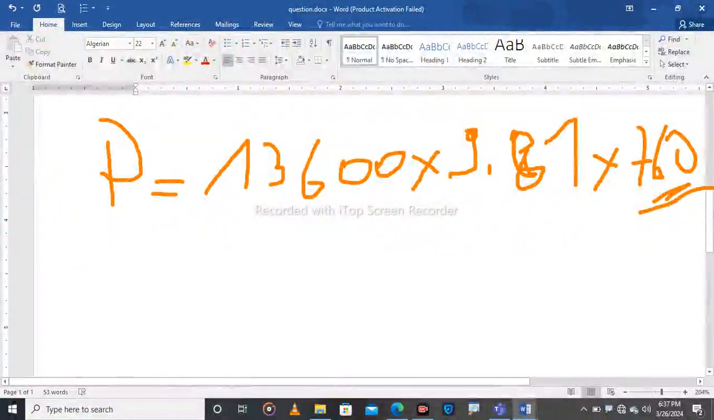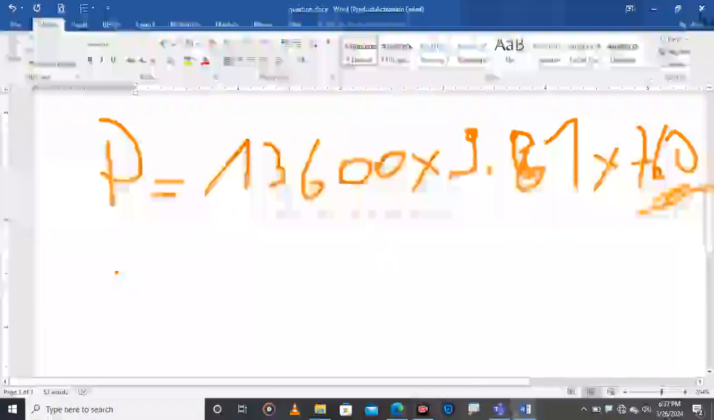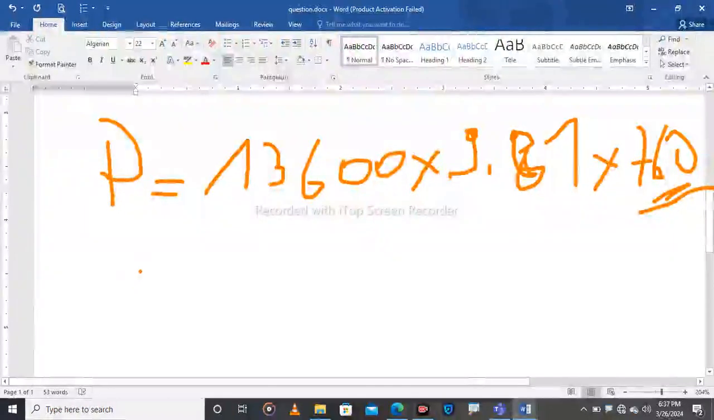So if we take this and calculate it, we will find the pressure. If we are using this one, what will we find? Let's do the calculation. Someone to help us find the calculation.